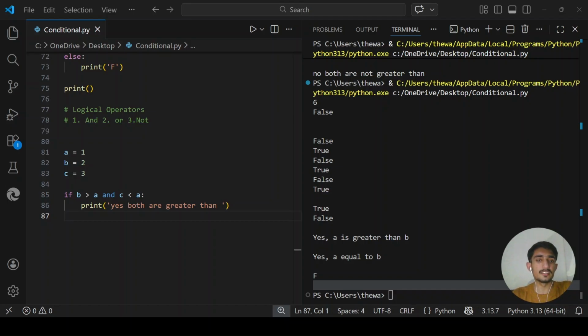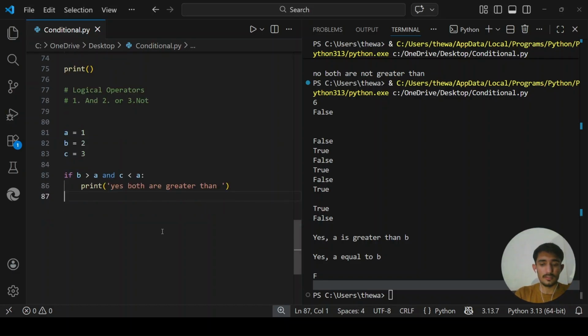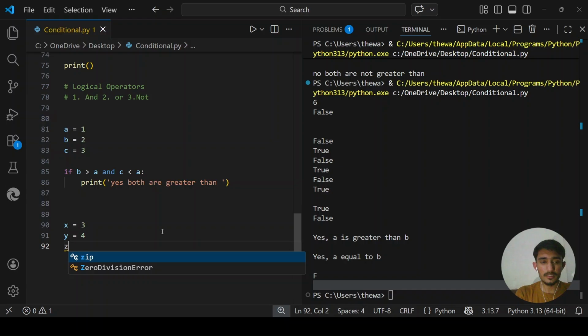With OR, at least one condition must be true for the result to be true. If both are false, then the result is false. So let's create another example: x is 3, y is 4, and z is 5.